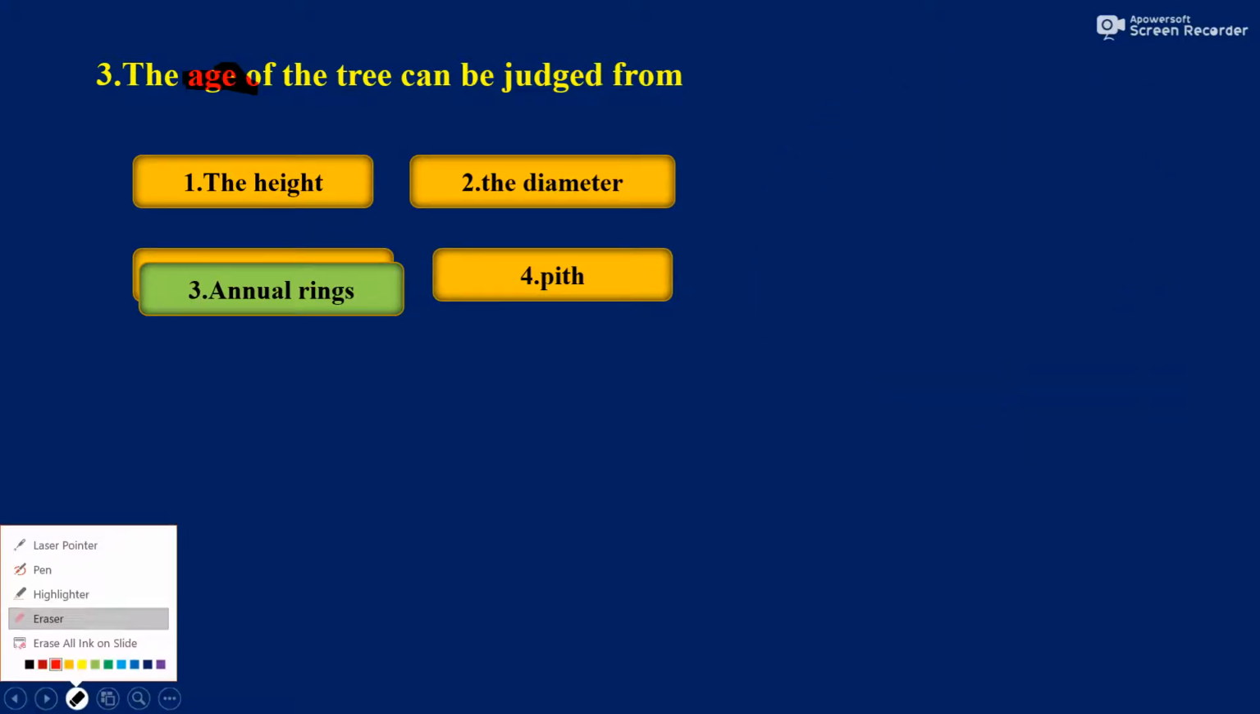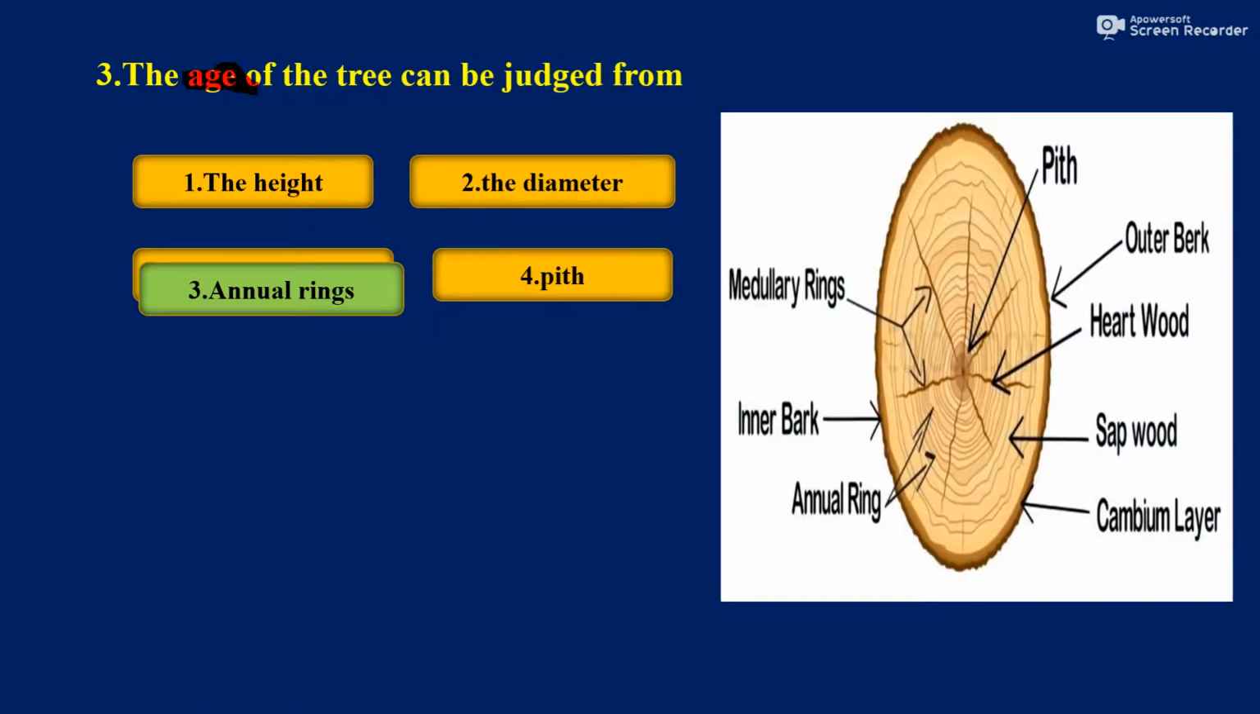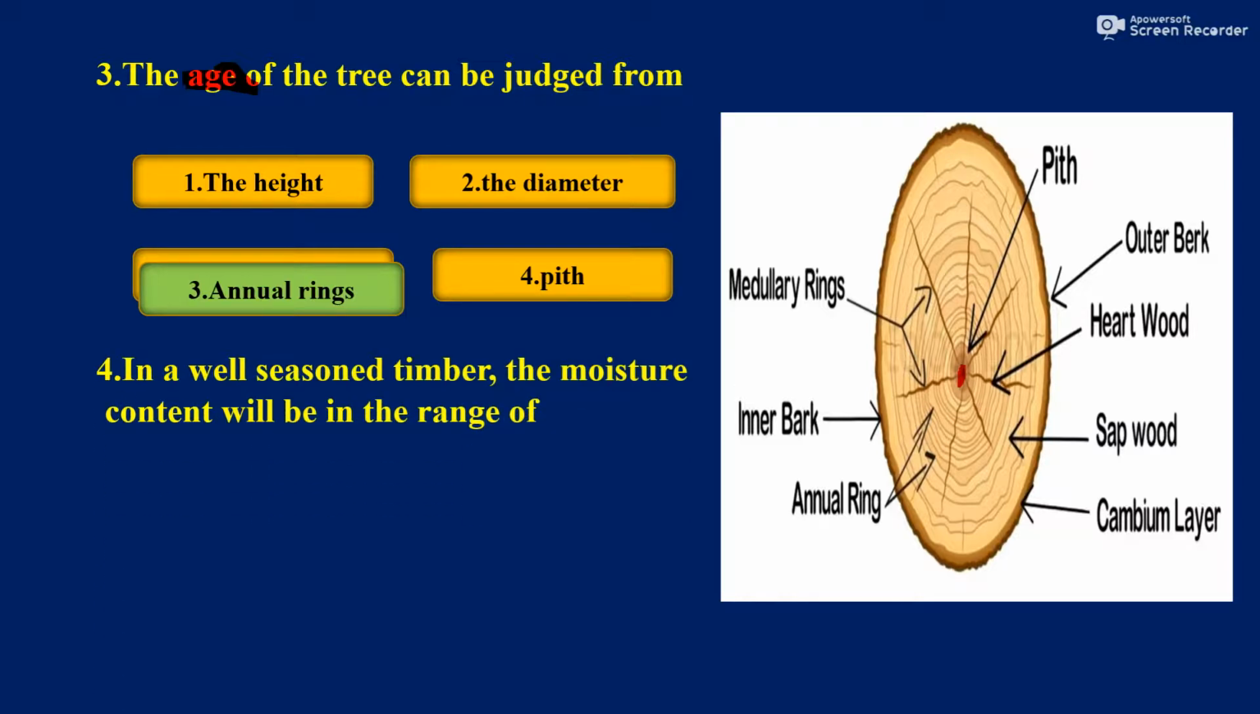And moving to the next question. But before that, see here. In the first question I asked about the central part of the tree. This central part of the tree is known as pith, and this is the annual ring. Year by year the rings will be developed. One ring will be developed for each year. That's why the age of the tree can be judged from the annual rings. So moving to the next question.